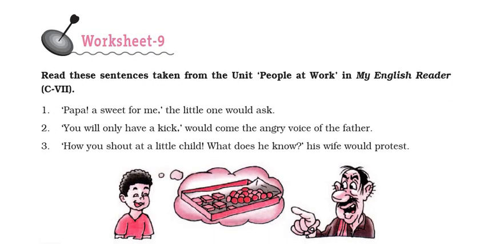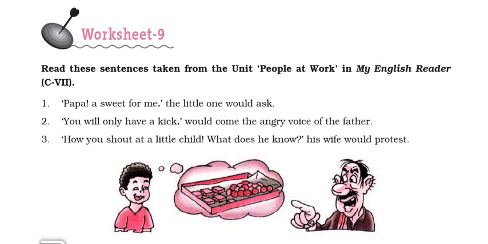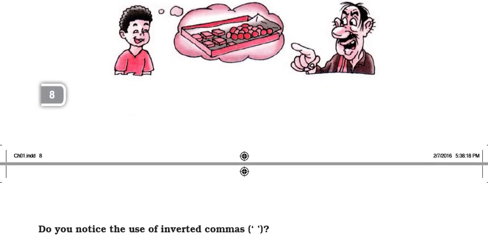Now let's come to worksheet 9. Read these sentences taken from the unit People at Work in My English Reader. So let's read. "Papa, a sweet for me!" the little one would ask. Second sentence. "You will only have a kick," would come the angry voice of the father. Third. "How you shout at a little child! What does he know?" His wife would protest.